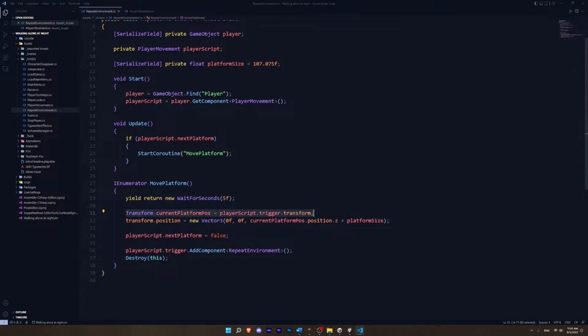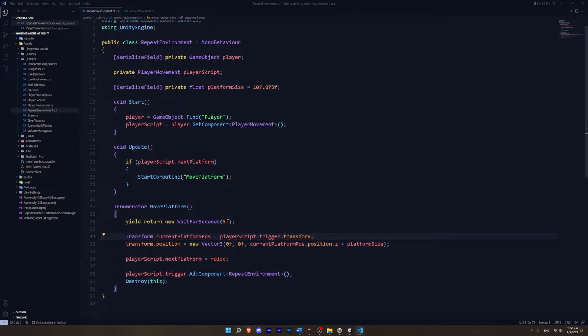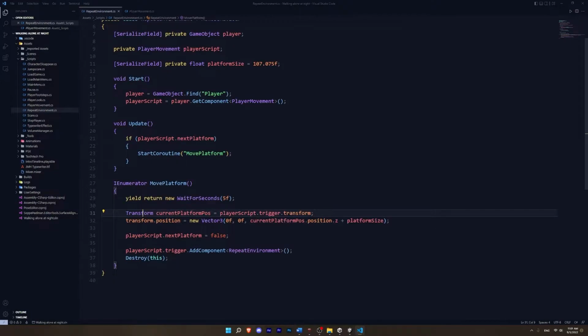And then over here, I moved the current platform, which is the one they just walked off of. I have this script only applied to one platform at a time. So I have this transform here that represents the position of the platform that the player just walked onto.